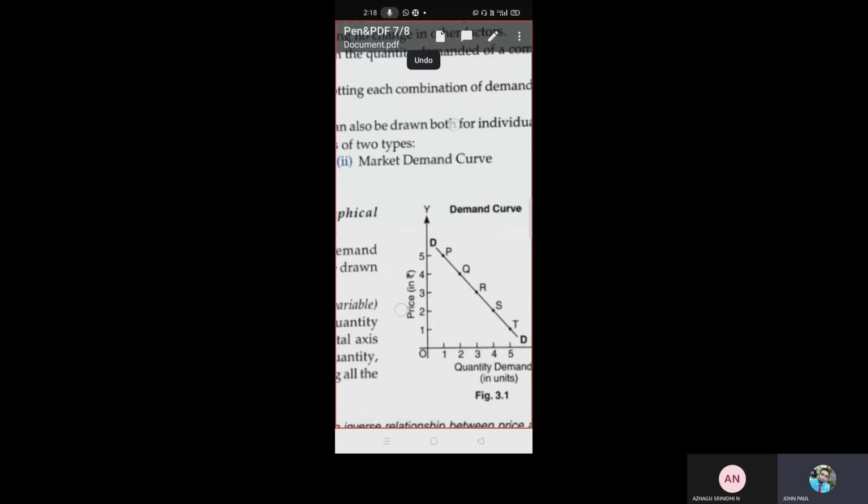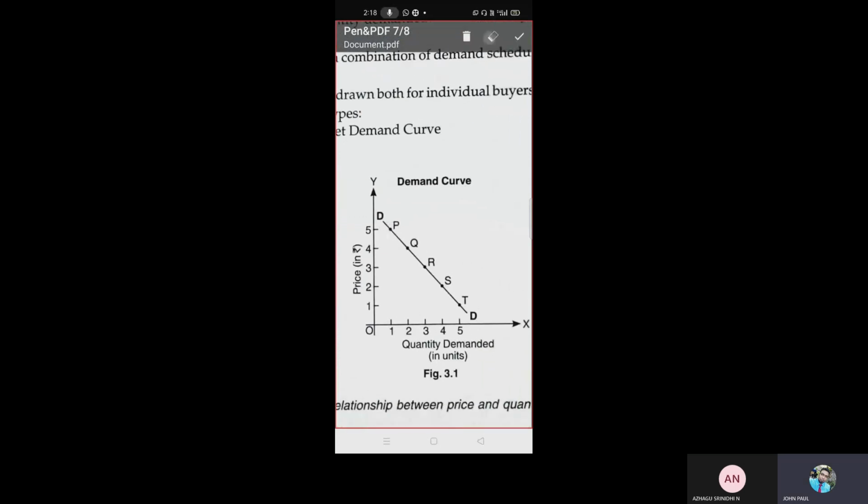So I plot a graph between price and quantity demanded. When it is 5 rupees, I'll buy only one. When the price falls to 4 rupees, I will buy two. When the price falls to 3, I will buy 3 apples. Again the price falls to 2, I will buy 4 apples. Again the price falls to 1 rupee, I buy 5 apples.